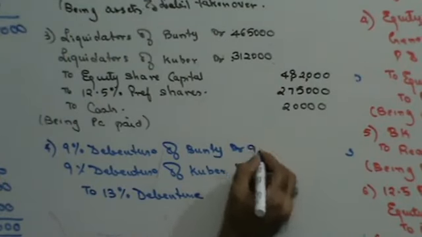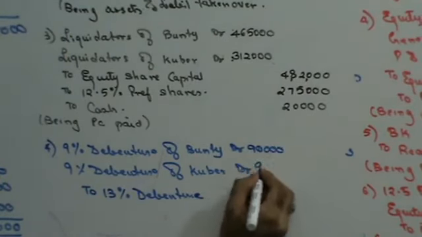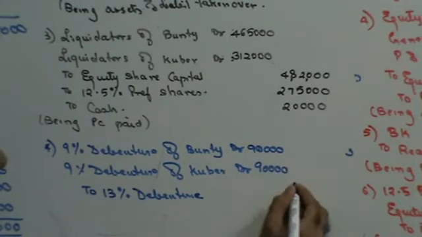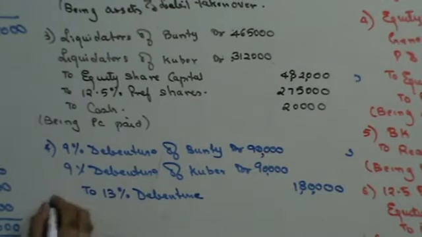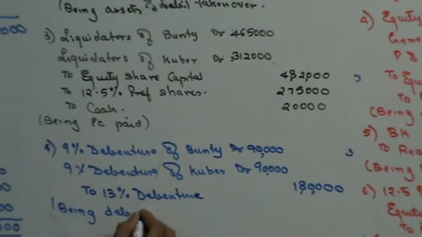This is going to be 90,000. This is 90,000. So this is going to be 1,80,000. Right? Being debentures exchanged.